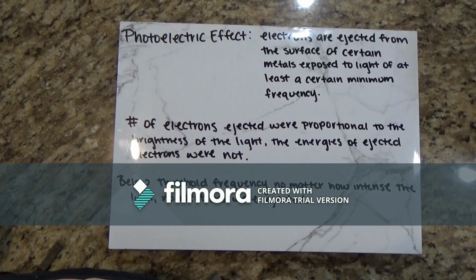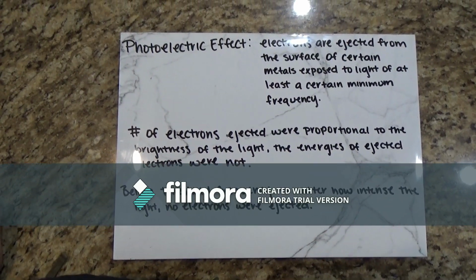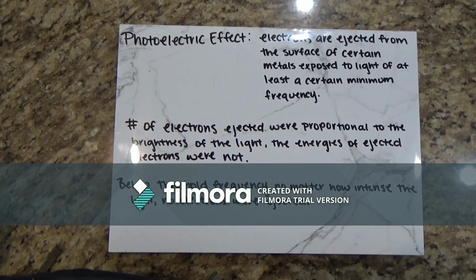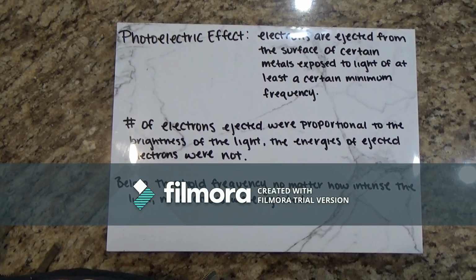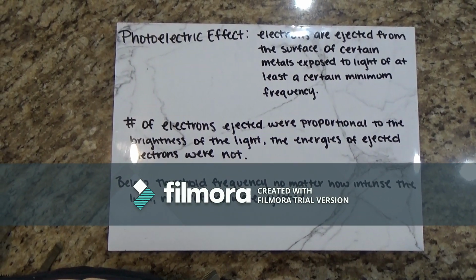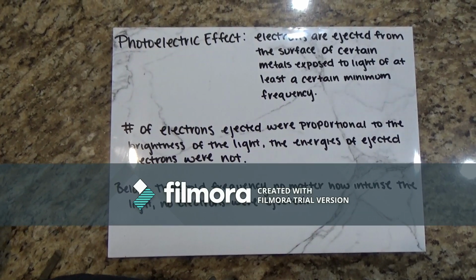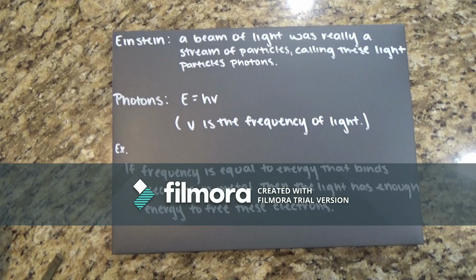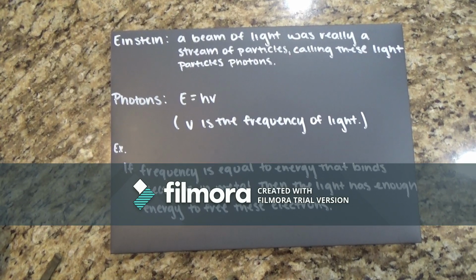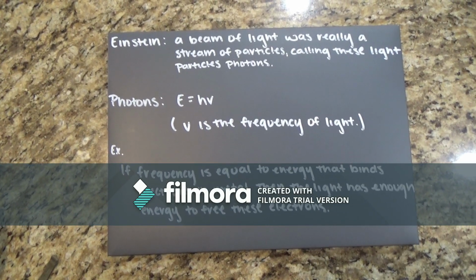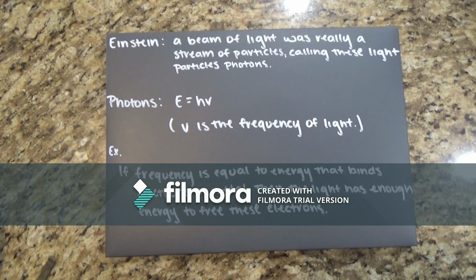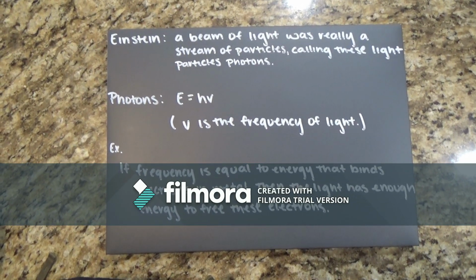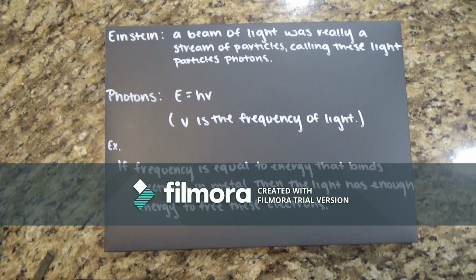Although the number of electrons ejected was proportional to the brightness of the light, the energies of the ejected electrons were not, and below the threshold frequency, no matter how intense the light, no electrons were ejected. Einstein assumed that a beam of light was really a stream of particles, calling these light particles photons. He assumed each photon must have energy, shown by E equals hv, where v is the frequency of light.